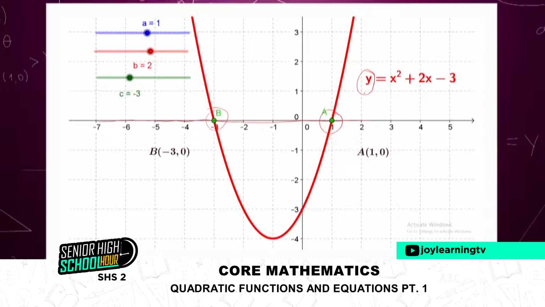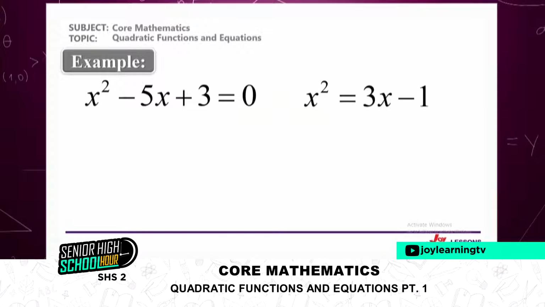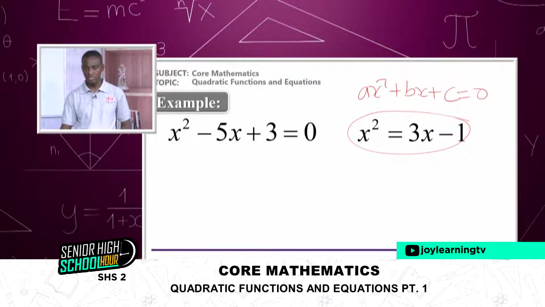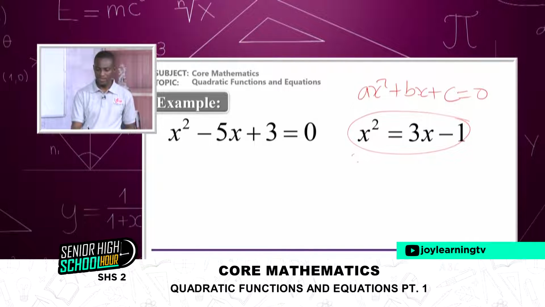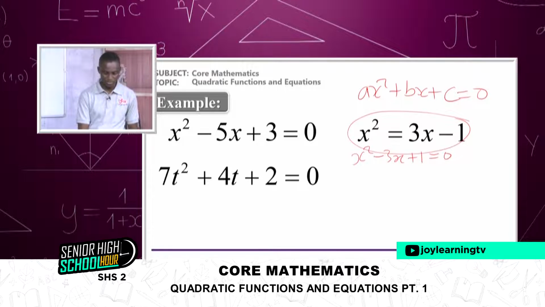But as much as we have our y in the position x squared minus 5x plus 3 equals 0, I can also have it like this: x squared is equal to 3x minus 1. Here you don't see the 0, but if I rearrange it in the form ax squared plus bx plus c, making the whole thing equal to 0, I can write this as x squared minus 3x plus 1 is equal to 0. And so I still get a quadratic equation.